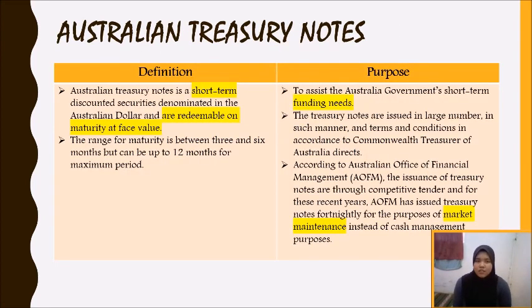Okay, next for Australian Treasury notes, for definition, they are short-term discounted securities denominated in the Australian dollar and are redeemable on maturity at face value, which is between 3 and 6 months, but can be up to 12 months for the maximum period. The purpose is to assist the Australian government's short-term funding needs, and according to AOFM, the issuance of treasury notes is through competitive tender, and in recent years, AOFM has issued treasury notes fortnightly for the purpose of market maintenance instead of cash management purposes.